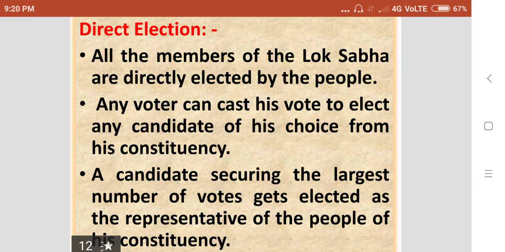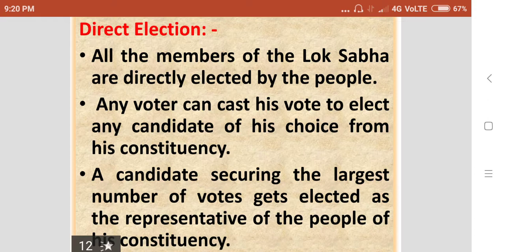Then, the Lok Sabha election is a direct election. Direct election means all the members of the Lok Sabha are directly elected by the people. Any voter can cast his vote to elect any candidate of his choice from his constituency. There is no force, no interference while casting a vote.